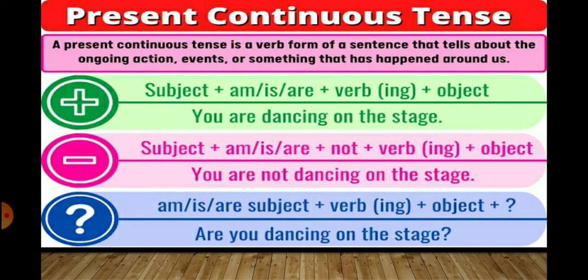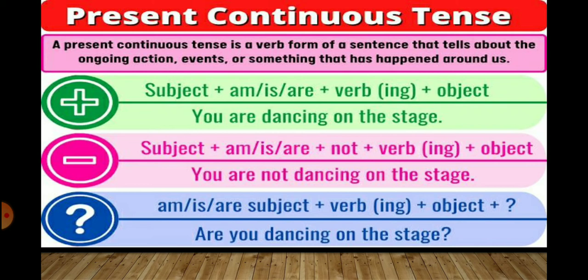You are dancing on the stage. You is the subject, the person who is doing the work. Are is the helping verb. Dance is the verb form, and with it we are going to use ing. Stage is the object.